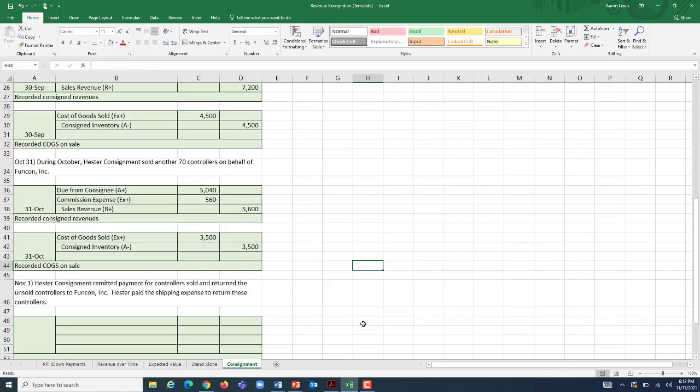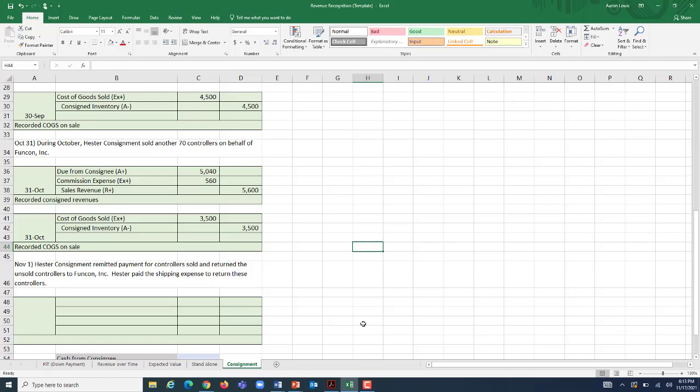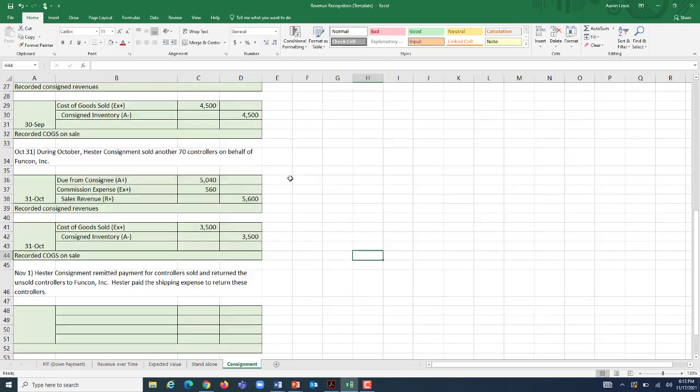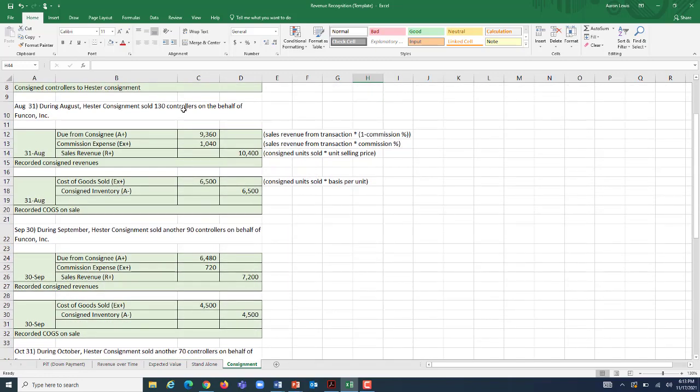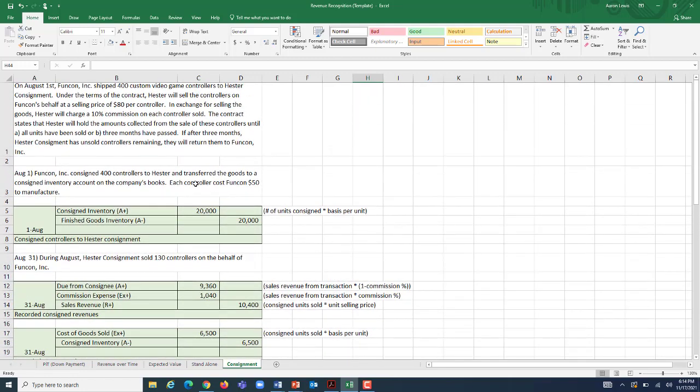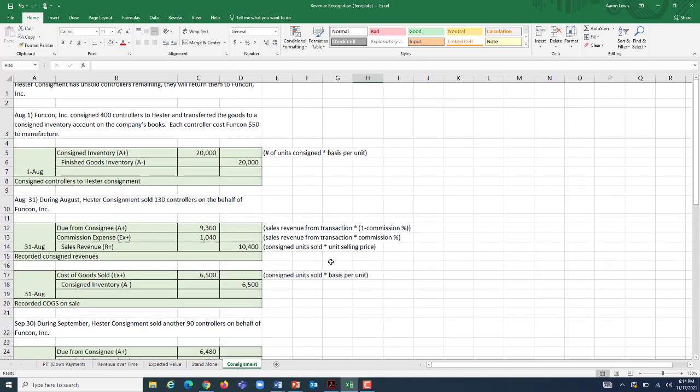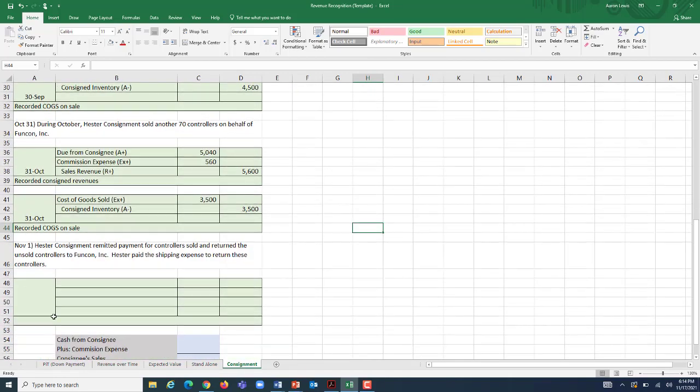So now down here we have Hester Consignment, which is going to remit payment for the controllers sold and return unused controllers to FunCon. At the beginning of this, we said that they are going to transfer payment when either every last controller has been sold or when 3 months have passed. Well, they sold 70 here. They sold 90 here. That's 160. They sold 130 here. That's 290 controllers, which have been sold at this time. Well, that's not the 400 that we consigned with them in the first place, but it doesn't matter because the 3 months have passed, which means they still have 110 controllers in their wares.